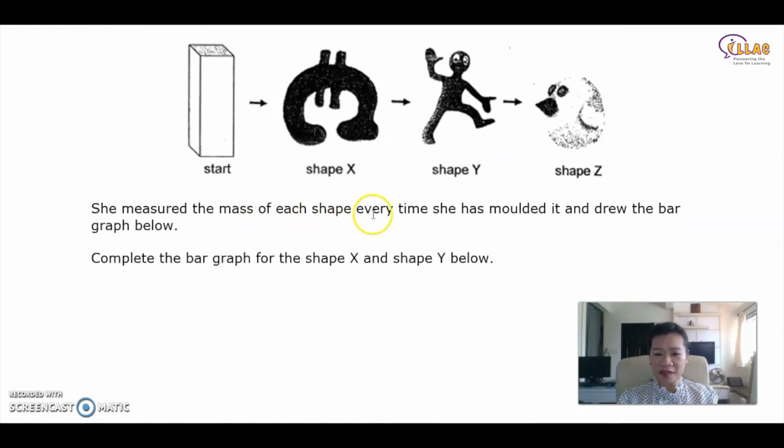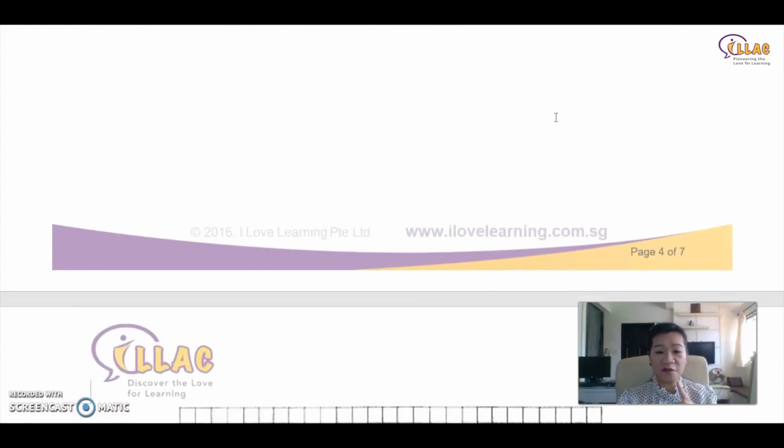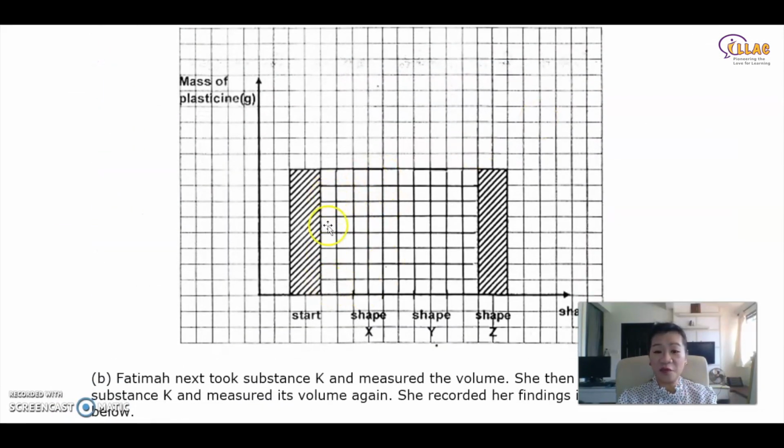So she measured the mass of each shape every time she molded it and drew the bar graph below. Do you think the mass has changed? Remember, solids do not have variable mass, do not have variable volume. Therefore, they have fixed volume, fixed mass. They don't change. Therefore, how do you complete this bar graph? Obviously, they must all look the same.